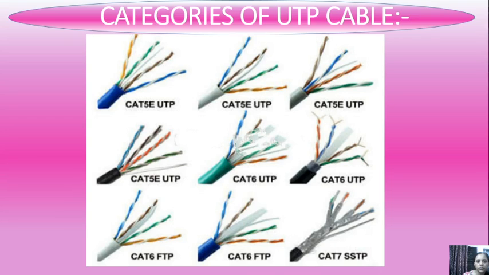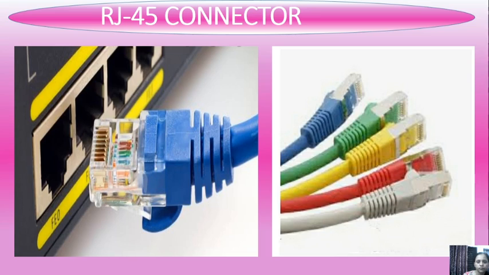You can see here categories of UTP cable available in the market: Cat 5, Cat 6, Cat 7. One more concept is here, RJ45 connector. RJ45 connector is a kind of connector which is used with these twisted pair cables.